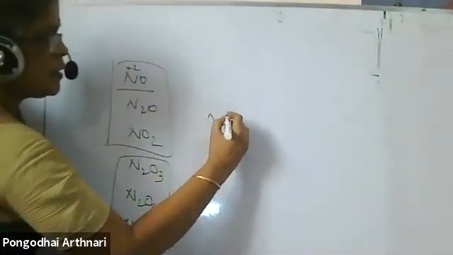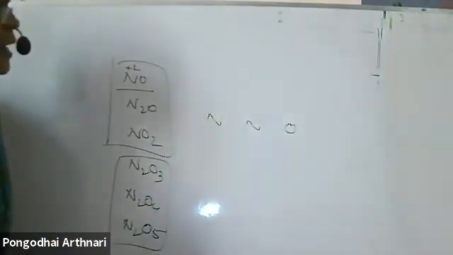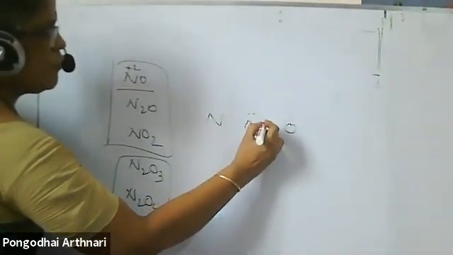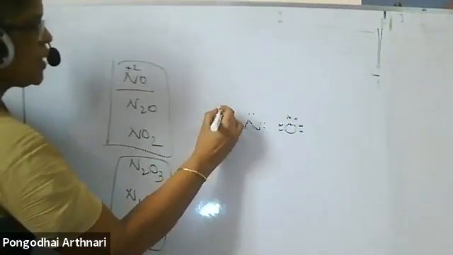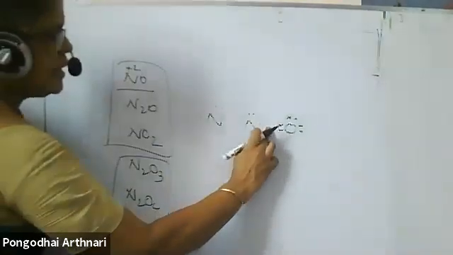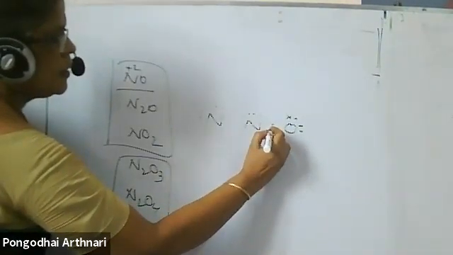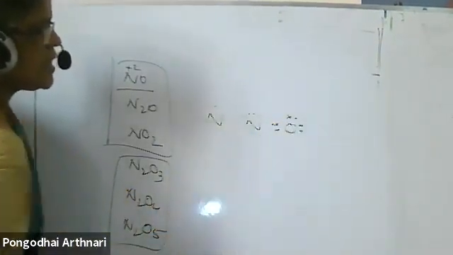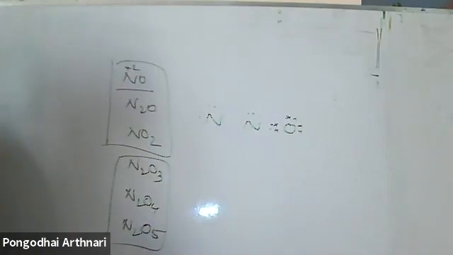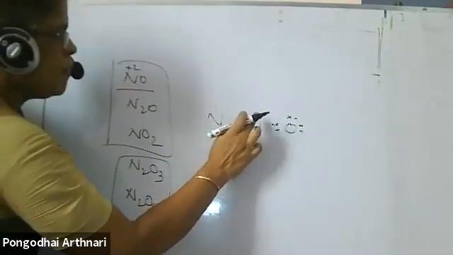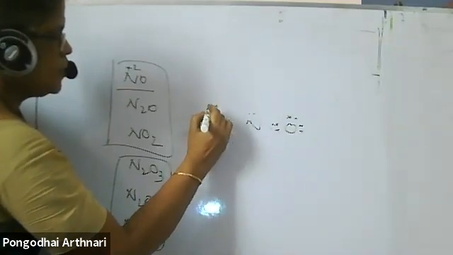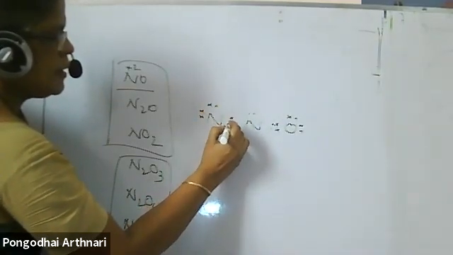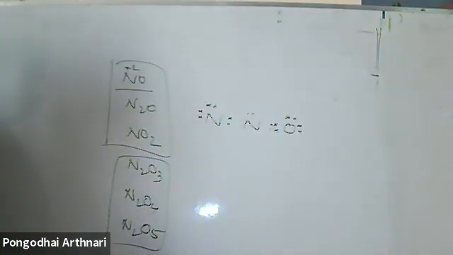You have to name it NNO. Nitrogen has 5 electrons, so 1, 2, 3, 4, 5. Now I am attaining the octet structure here. So nitrogen has attained the octet structure. Then how am I to get the other one?